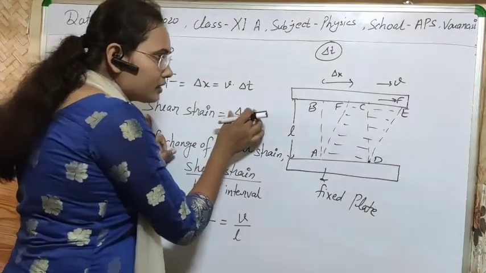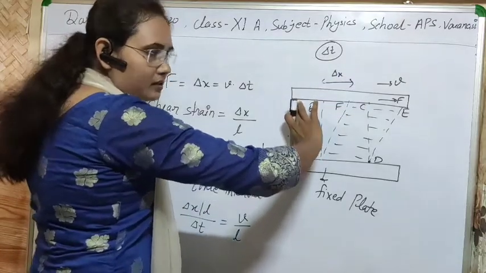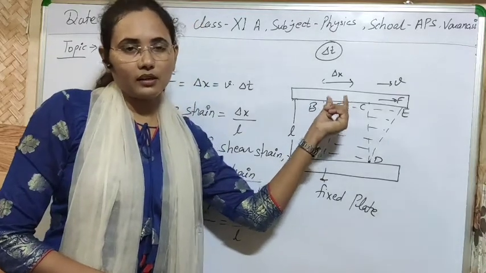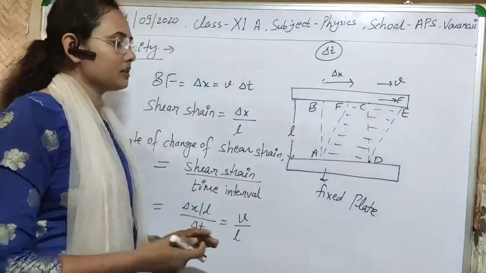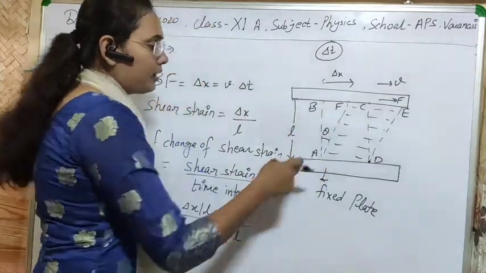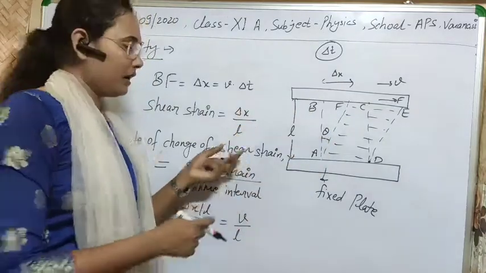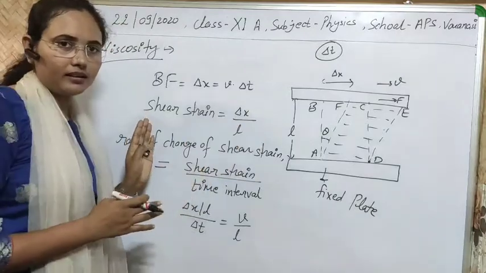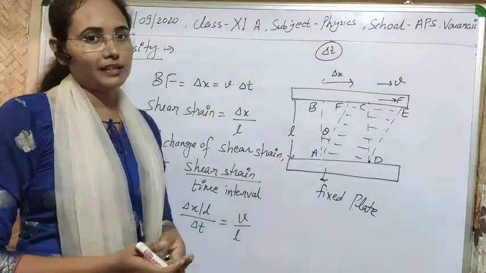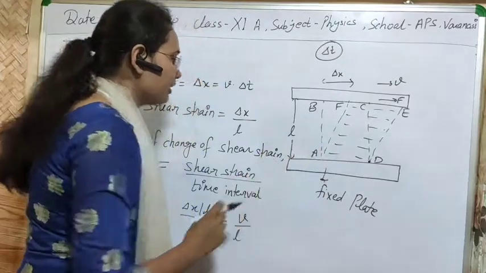Shear strain is this displacement upon the original length. Actually, I am not talking about longitudinal strain. If you want to find the shearing strain, you simply measure this angle, and tan theta gives the relation delta x upon L, and this is called shear strain. Clear? I have already told you this in the case of elasticity, so I am not going to repeat it. So this will be the shear strain in the body.